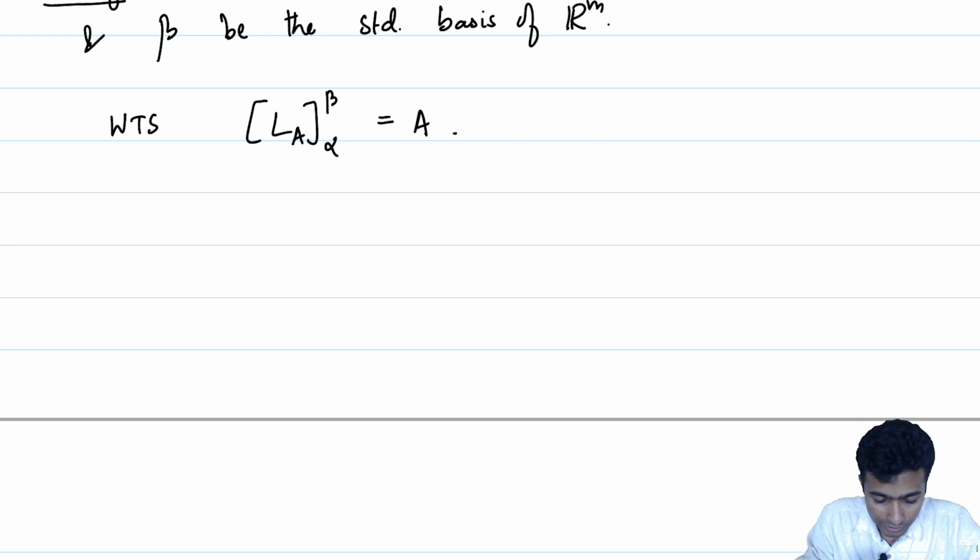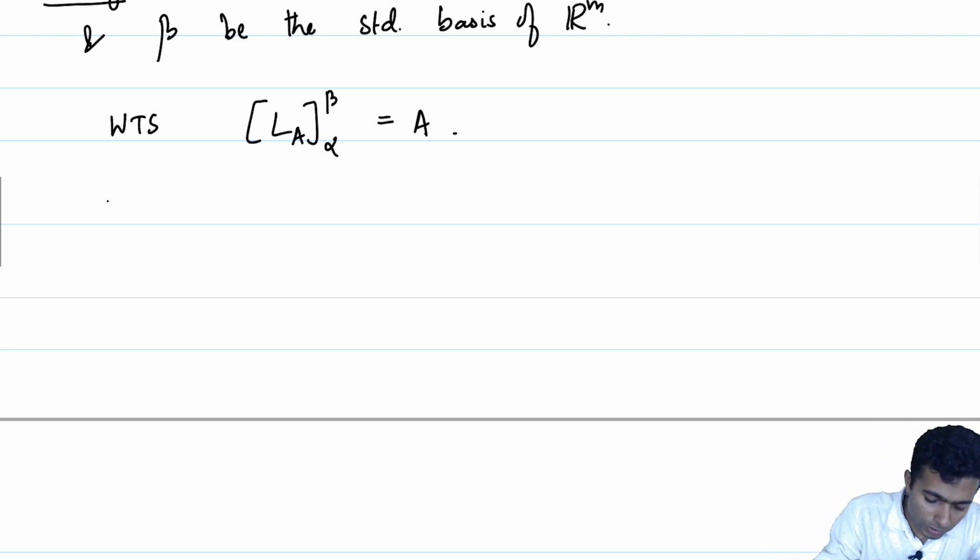So the first observation is that the column vector representation of a vector is exactly the representation of x with respect to the standard basis.